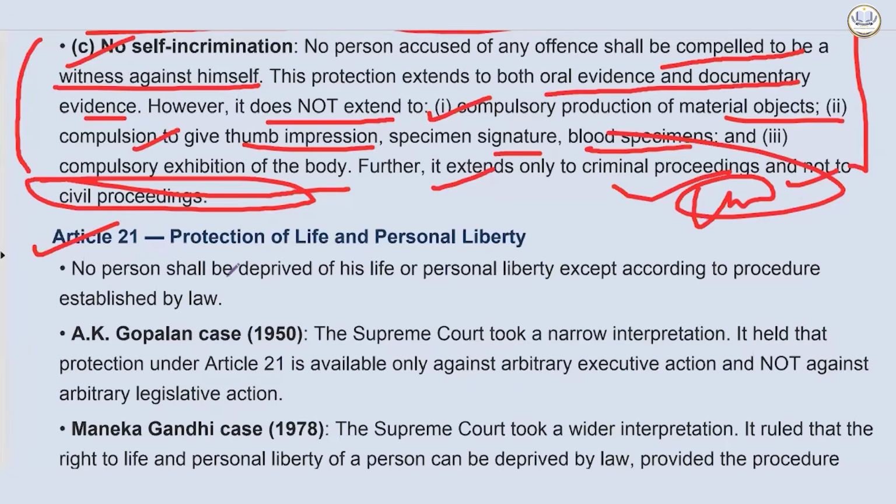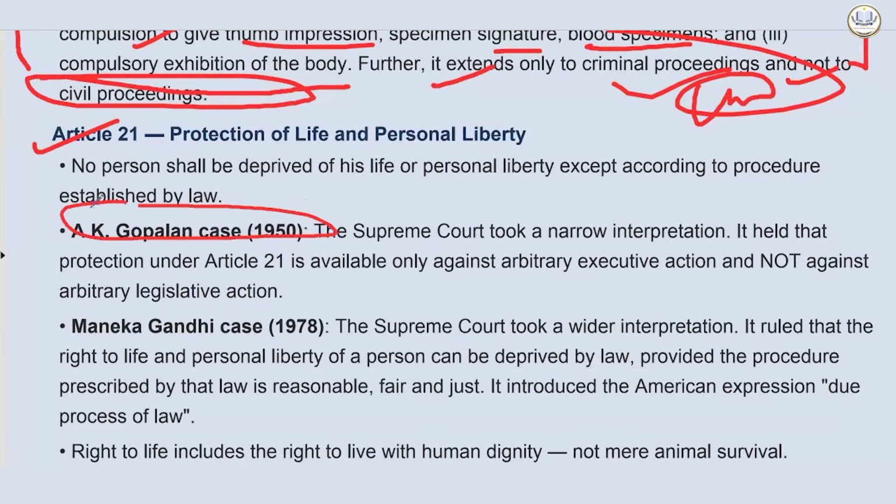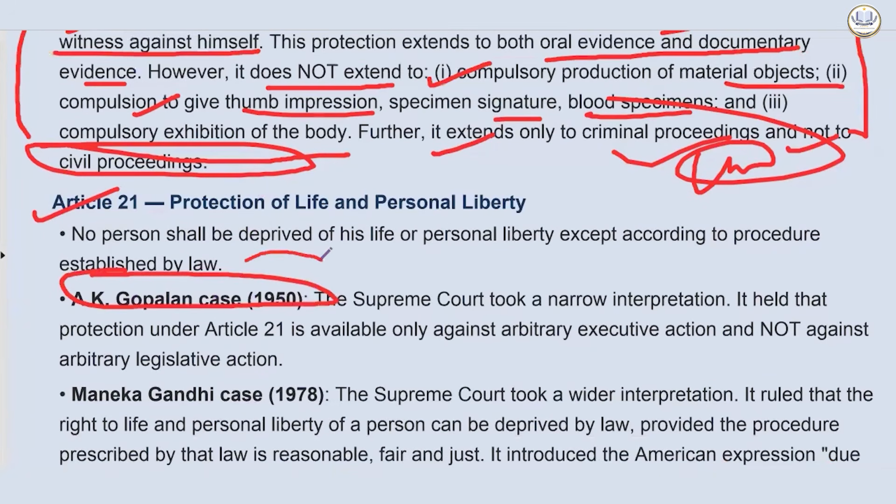Now, in the A.K. Gopalan case in 1950, the Supreme Court took a narrower interpretation. It held that protection under Article 21 is available only against arbitrary executive action and not against arbitrary legislative action. Okay, what does it mean? Now, what is the difference between the executive and the legislature?